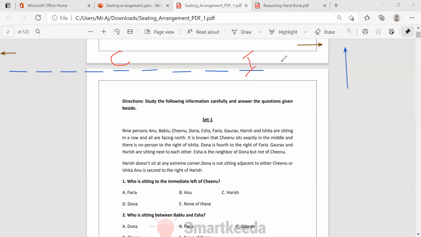No, there is no right of any person. This is right, right? So no.